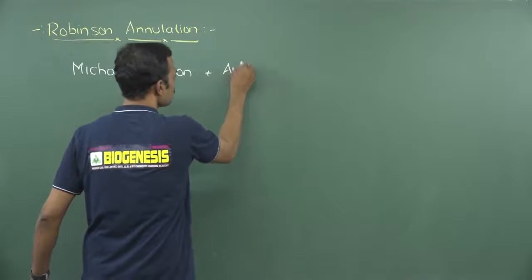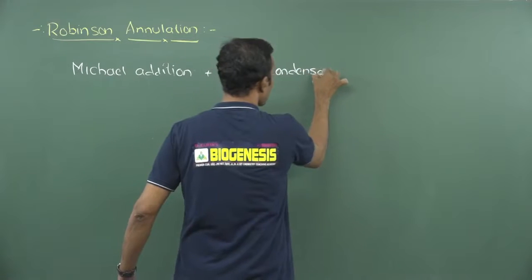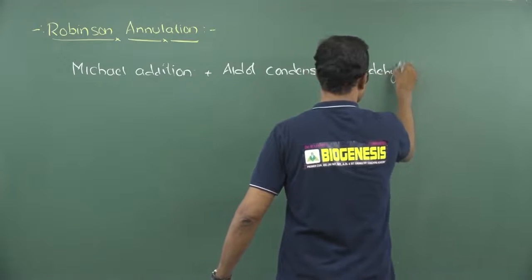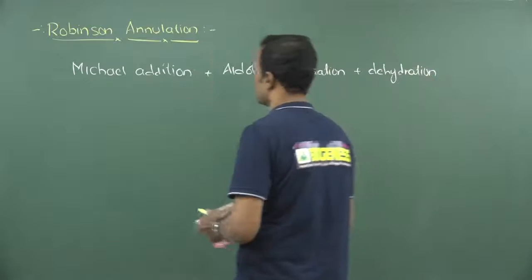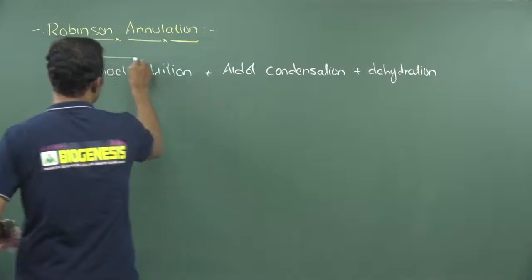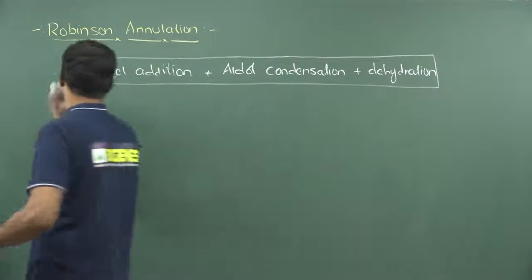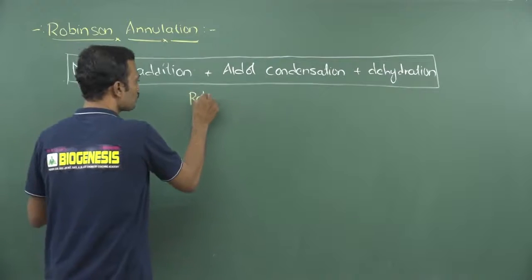And one more is aldol condensation, which also helps to make dehydration, condensation as well as dehydration reaction. So this total thing, Michael addition as well as aldol condensation followed by dehydration, is known as Robinson annulation.